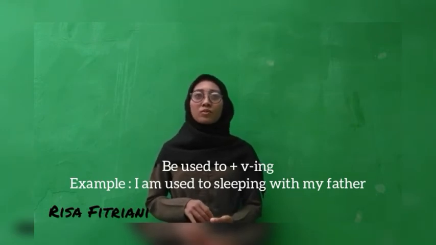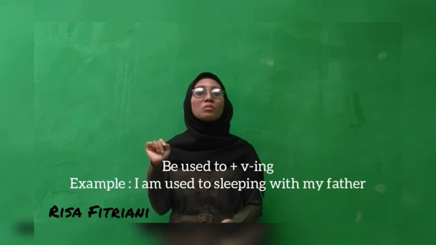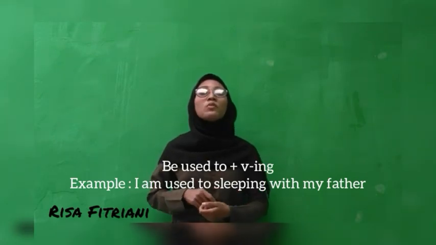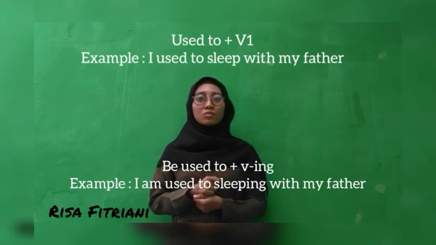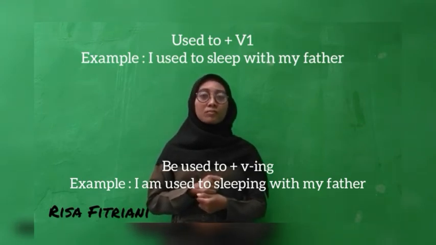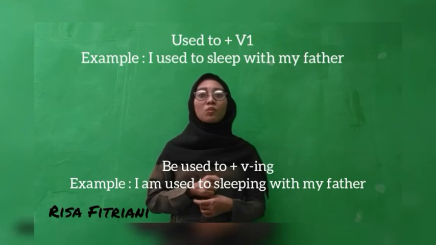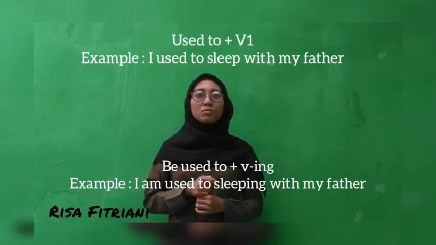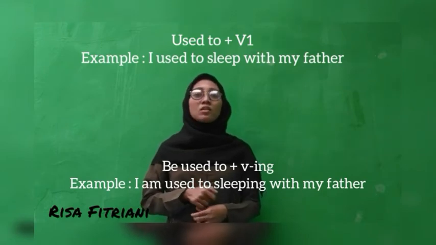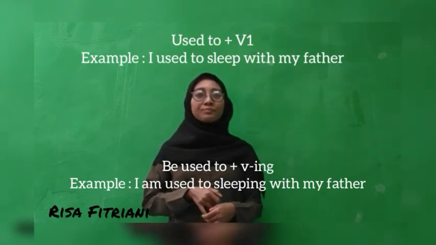So, don't reverse them: be used to is followed by verb-ing, while used to without be in front of it is followed by a bare infinitive. Used to plus verb 1. I used to sleep with my father.